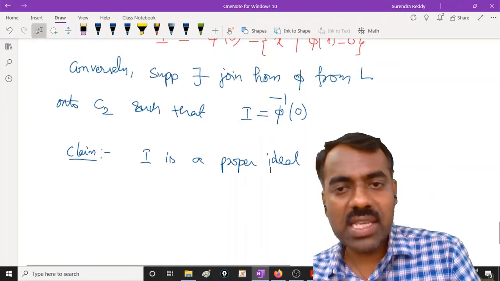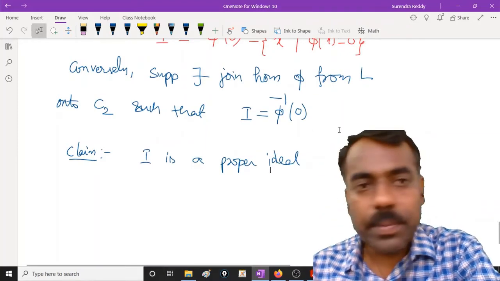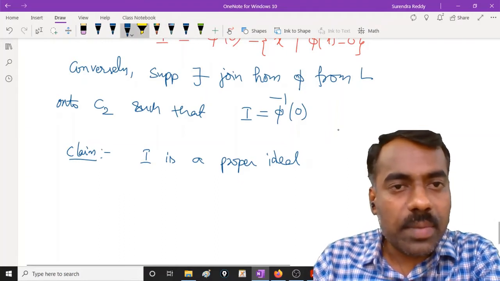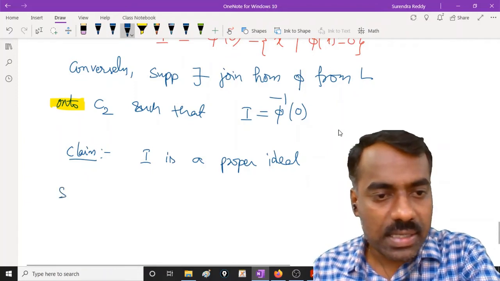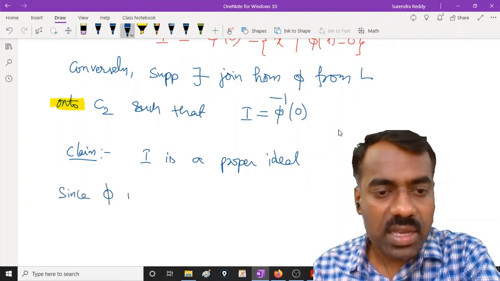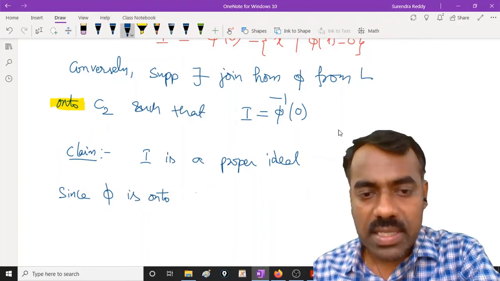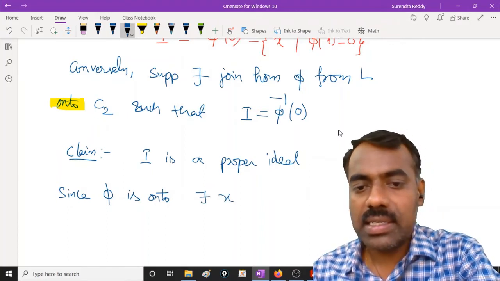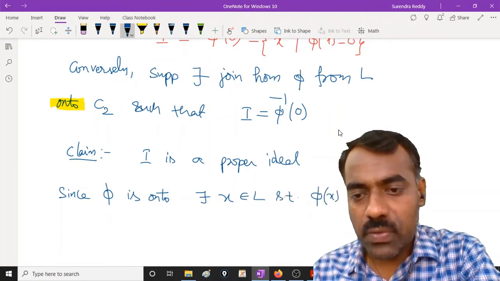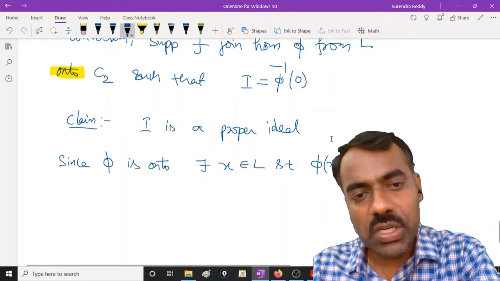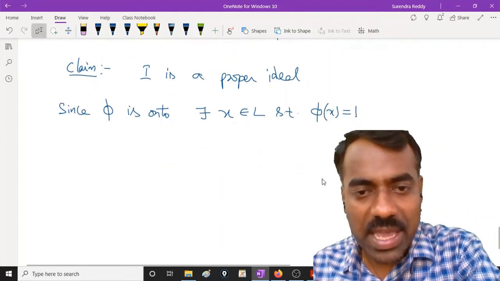Since phi is onto, there exists some x in L such that phi of x is 1, because 1 belongs to C2 and that map is onto.